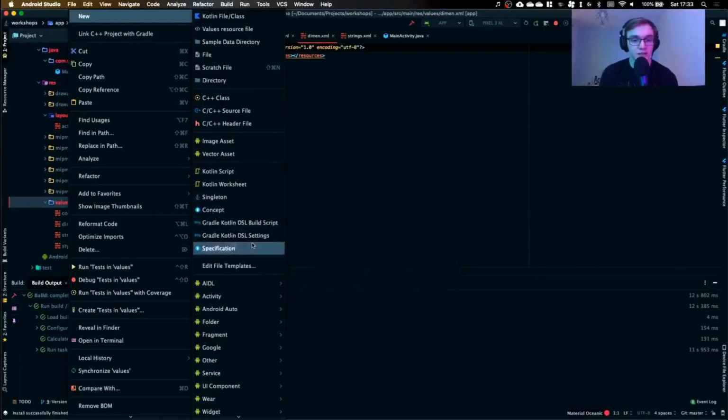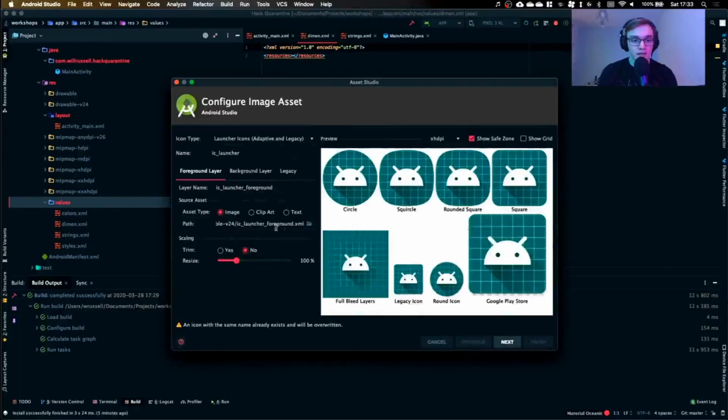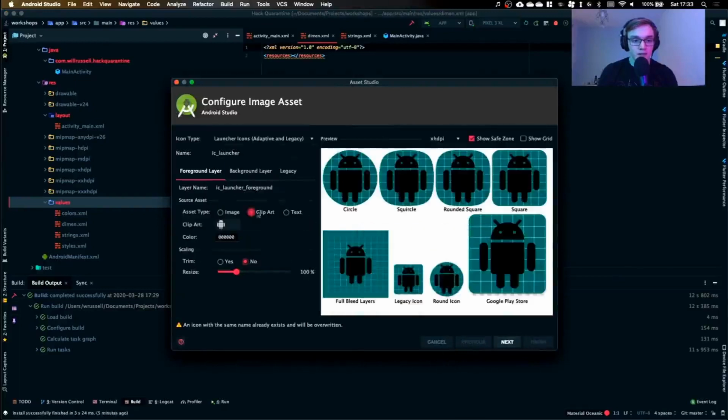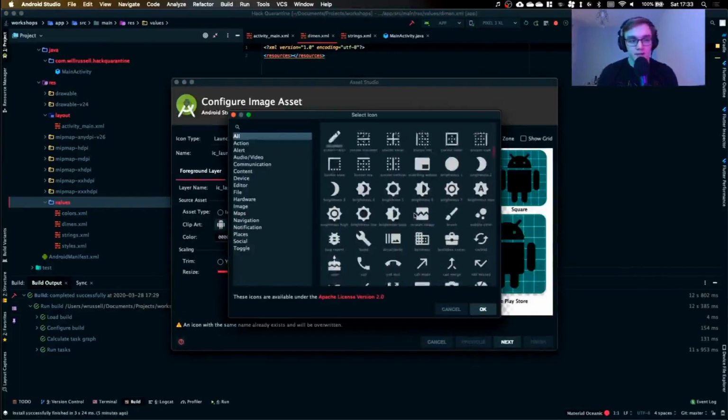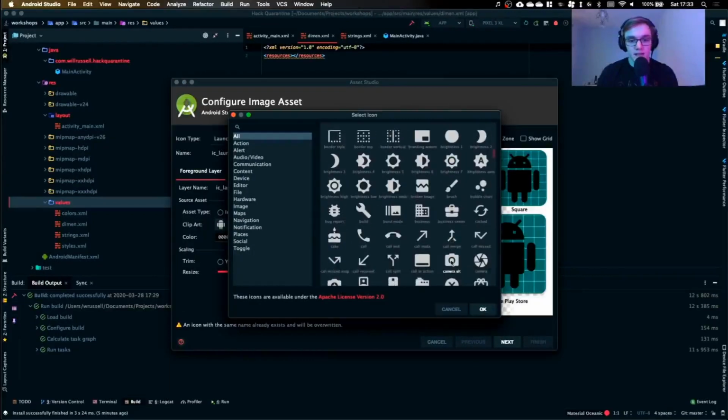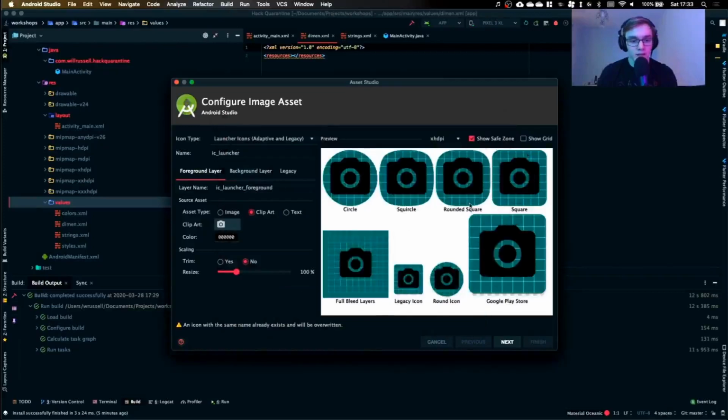So it's quite handy for doing a lot of the work for you. And then here's a bunch of Java and Gradle stuff. Another thing that's quite handy is if we want to add images, we can click image asset, and we can actually add our own XML file. We can use some clip art, which is what I mentioned earlier, and I can go through and select any icon I want, and now I've got a camera icon. We'll look at this a little bit later.